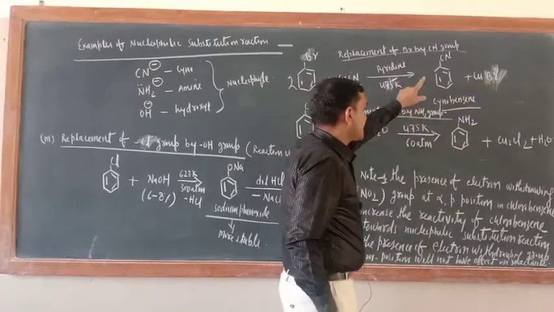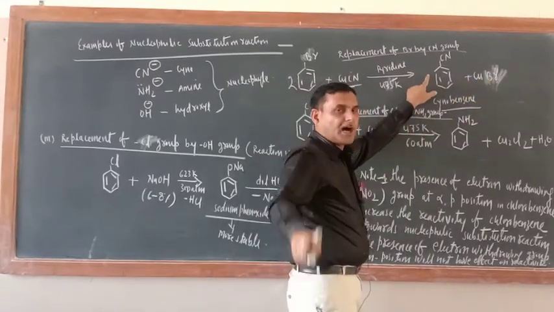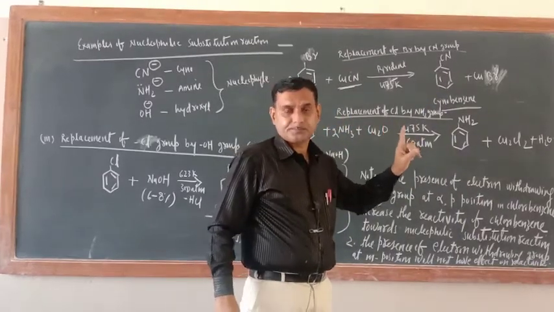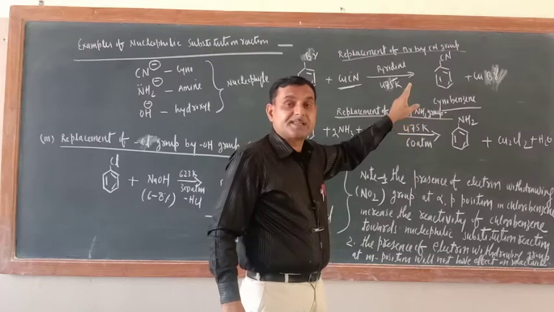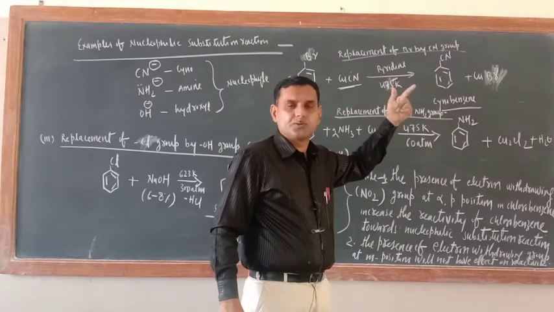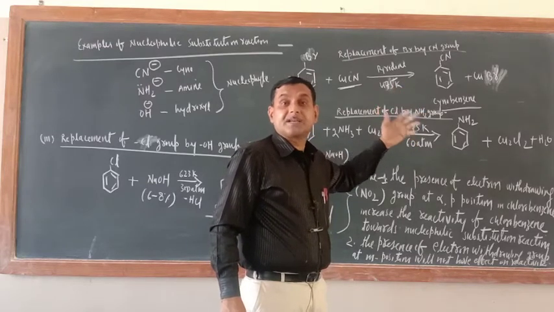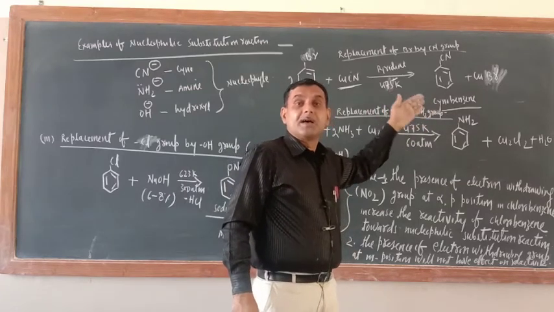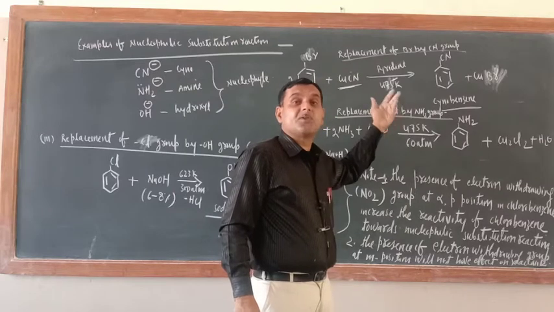Now this cyanide compound is very important. Already I told you, if you subject cyanide to reduction, then CN will be converted into NH2 group. If you subject it to complete hydrolysis, then you will have carboxylic acid. Partial hydrolysis gives CONH2, the amide group.